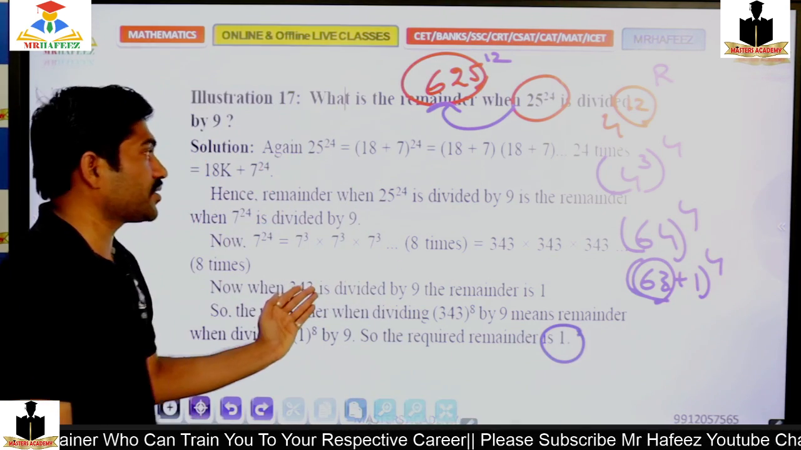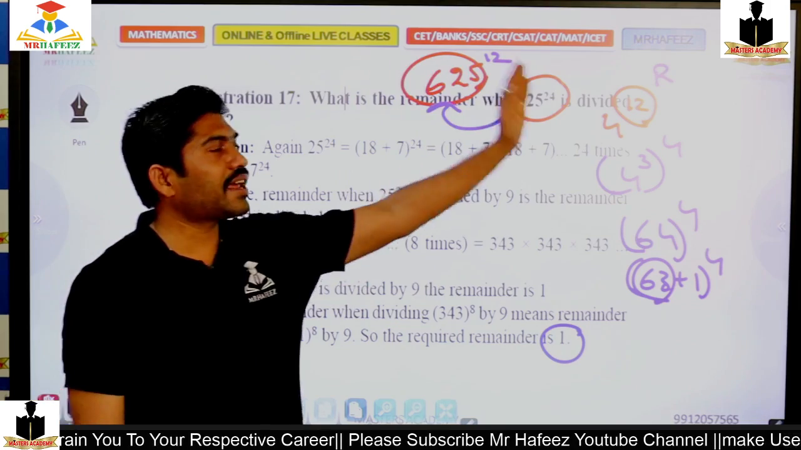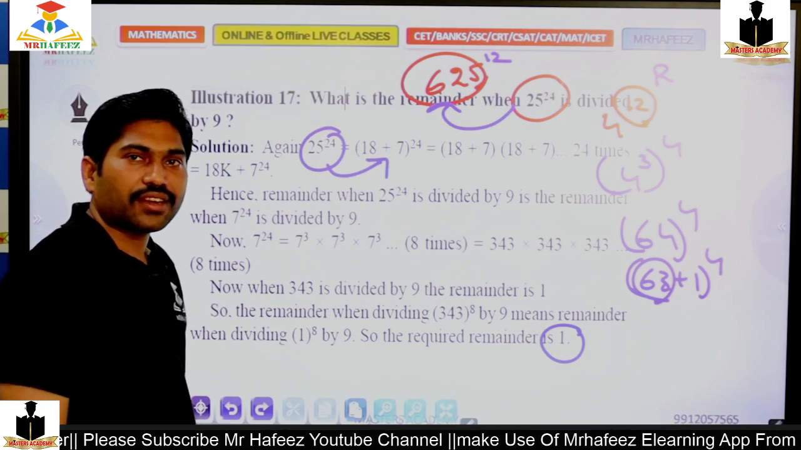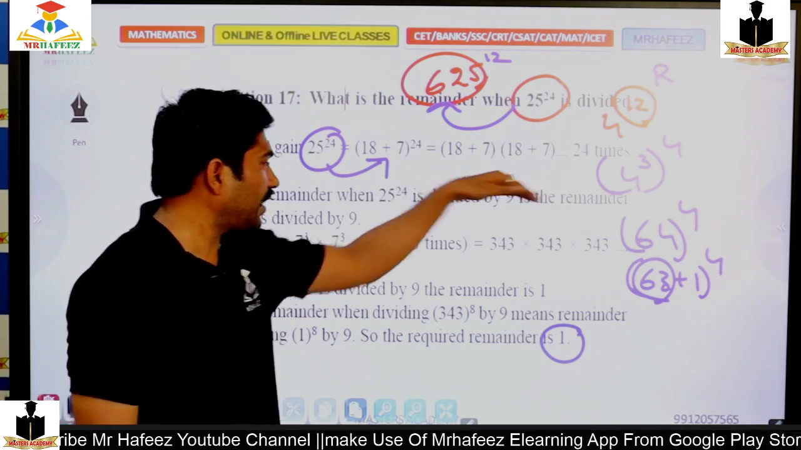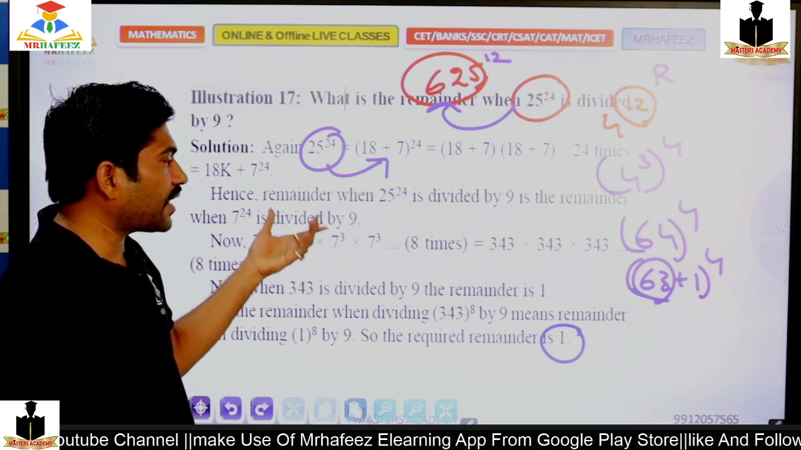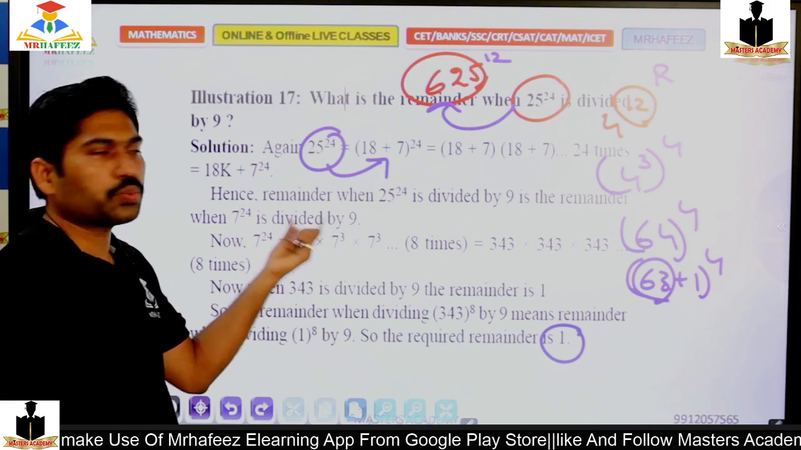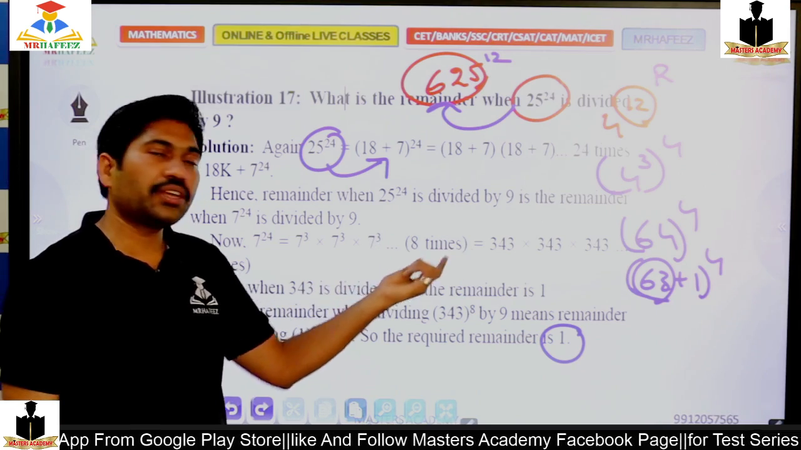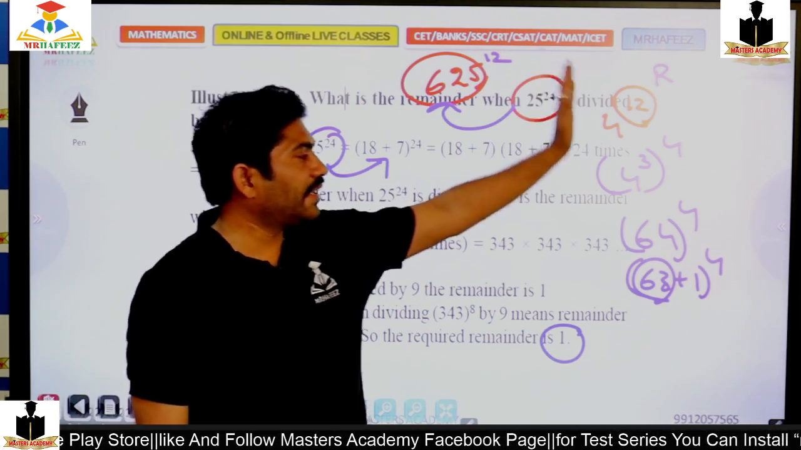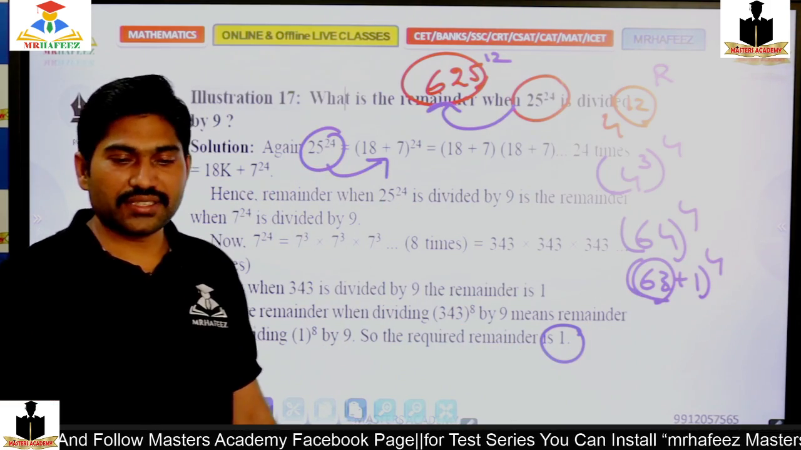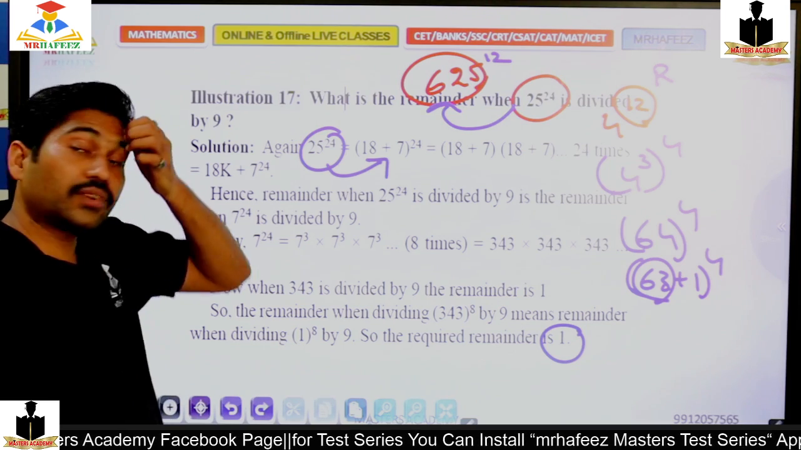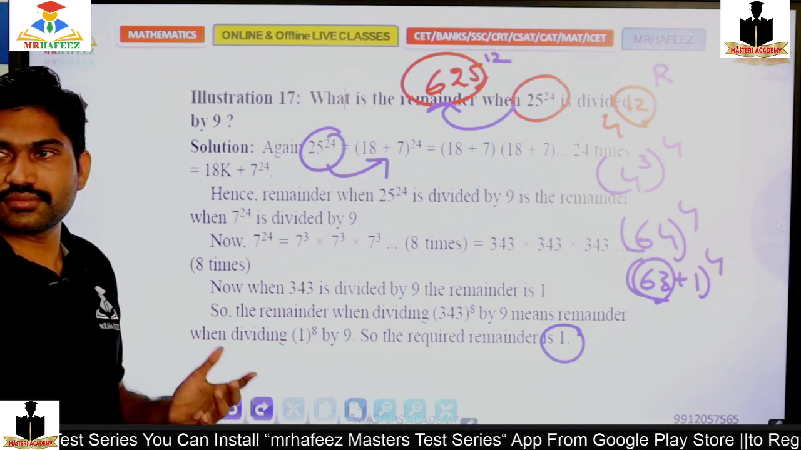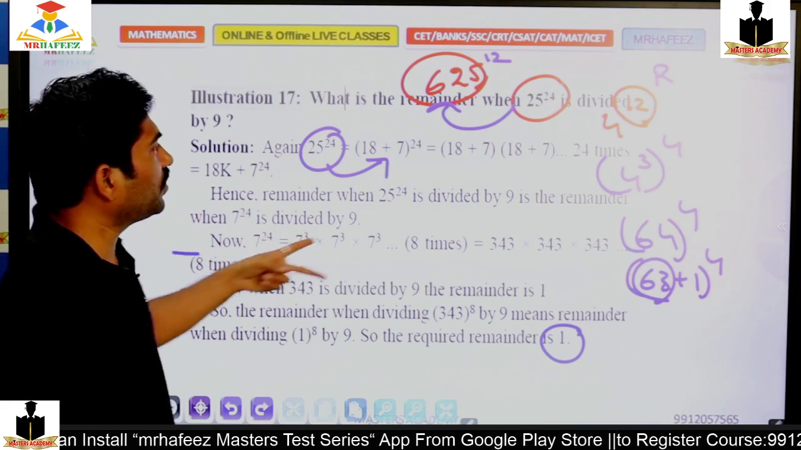This is another process. I have written it in another way. Even I can convert this as (18 plus 7) whole to the power of 24, and 7 power 24 later. Again I can take this as: 7 cube value is 343, and 343 if I divide by 9, it will give you 1. Or else you can take it like this. Even then you will get the same result. Yes or no? There are so many methods you can use. Right? Moving to the next.